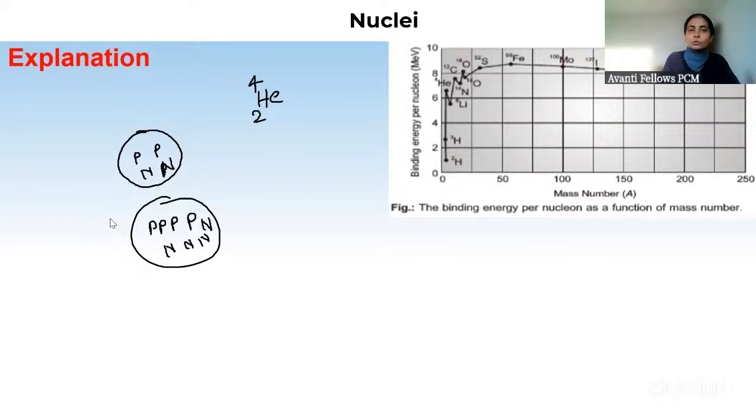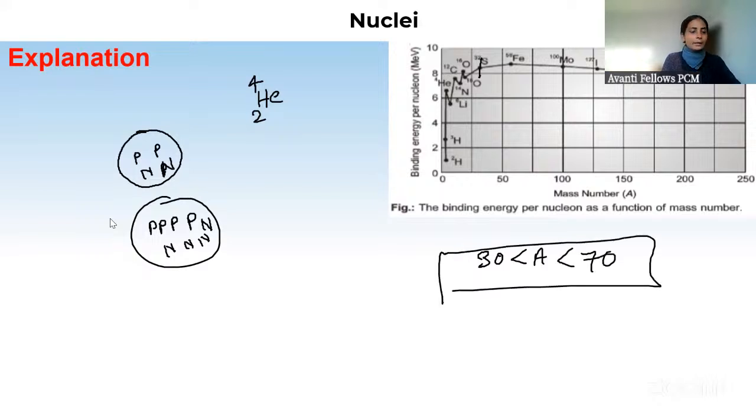Nucleons, so proper nuclear force is not acting, not that much, a little bit, and that is why there is little binding energy. Then the question is: why is nuclear binding energy constant for A from 30 to 70? This is a question. Why is it constant?